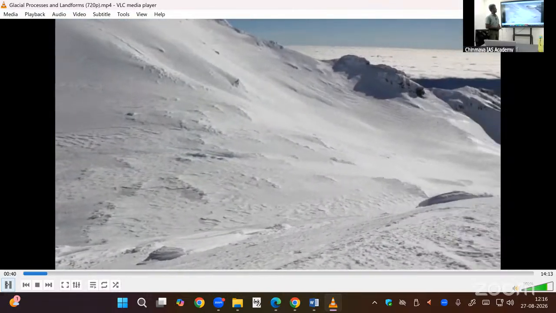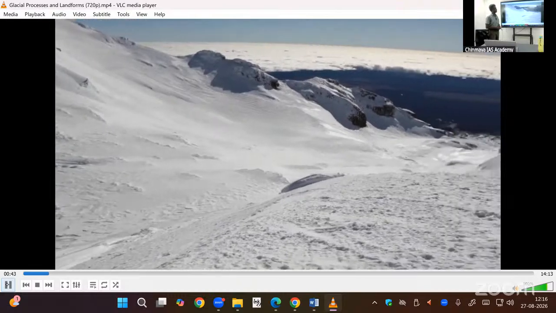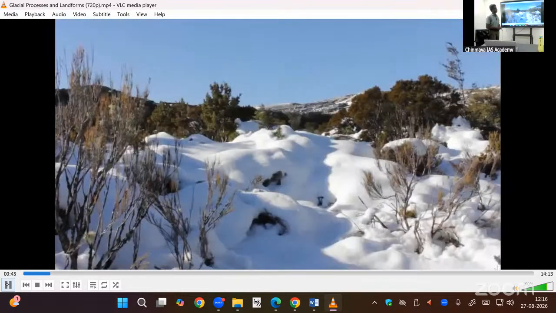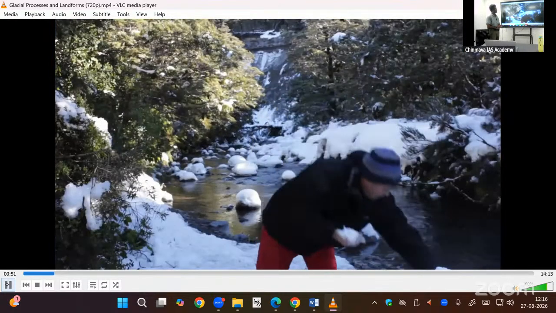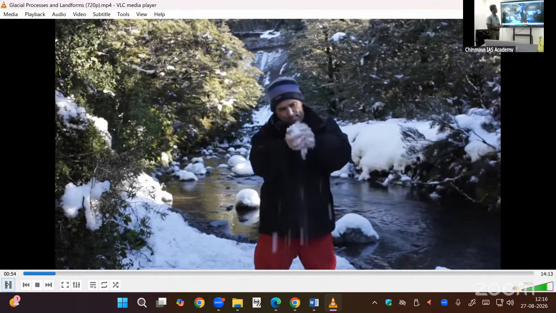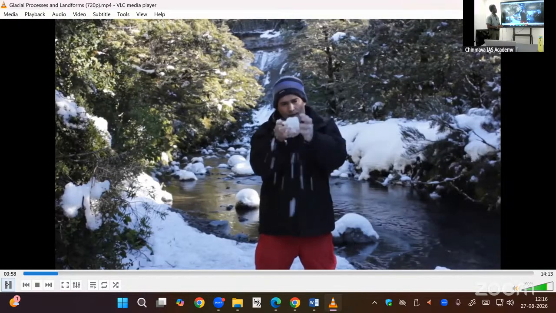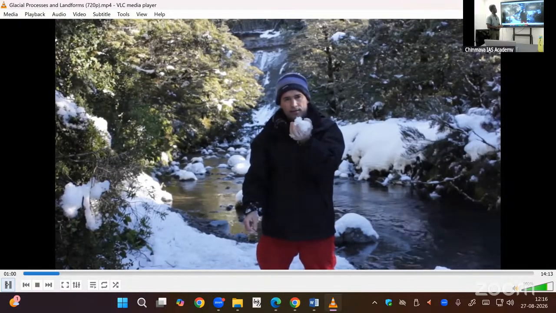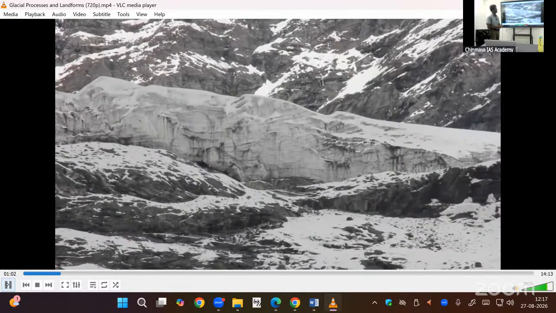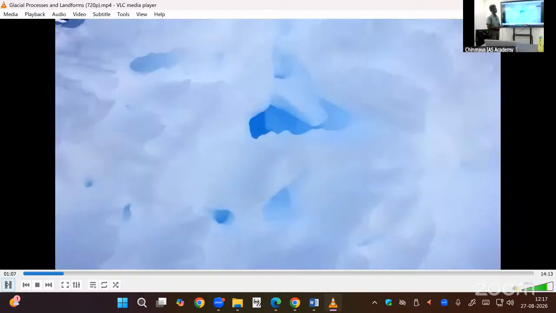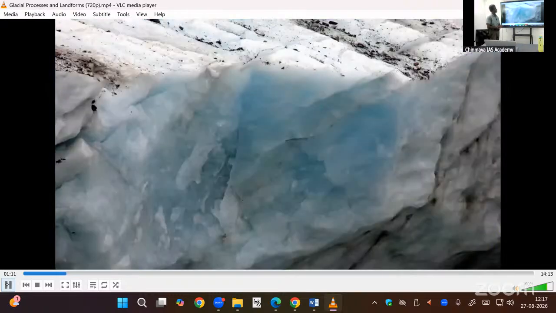Glaciers originate from heavy snowfalls over a long period of time. When snow initially falls, it has many air spaces between the snowflakes. Over time, the weight of new snow above it squeezes the air out of the pore spaces and compacts the snow, just like me making a snowball. Eventually, this compaction causes the snow to become ice. Because the air is being squeezed out, the ice will turn a bluish color.